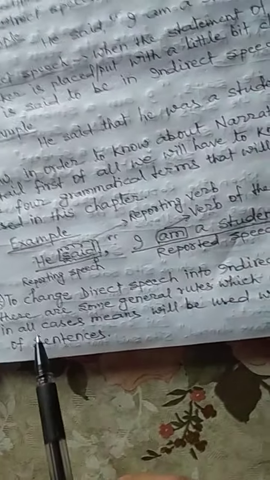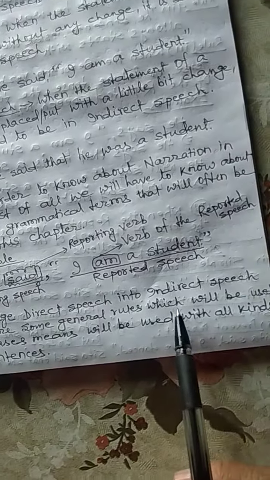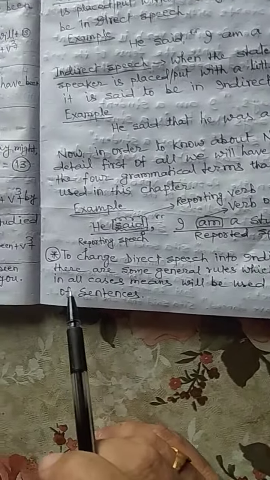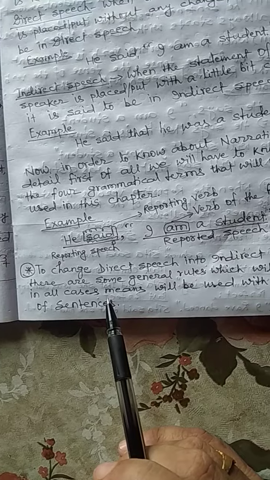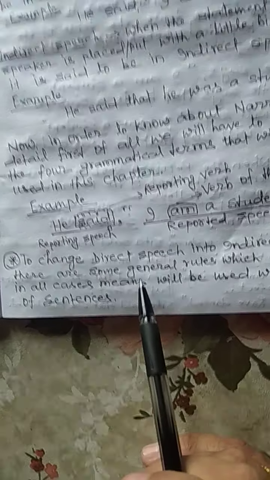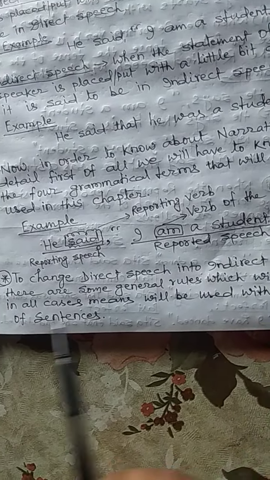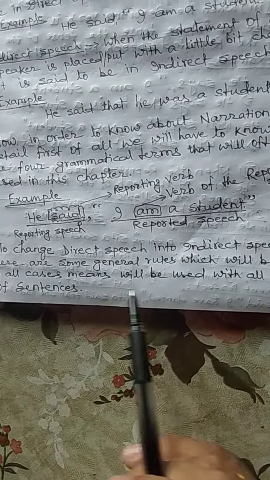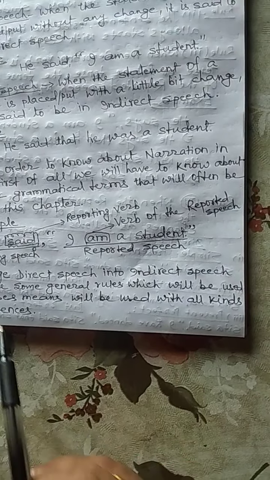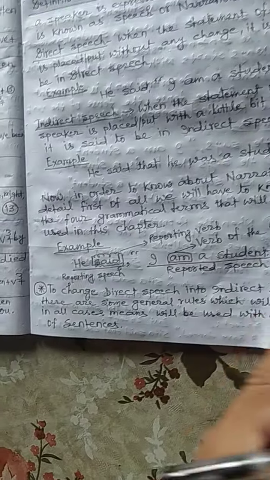Here are some rules to change direct speech into indirect speech. There are some general rules which will be used in all cases, meaning they will be used with all kinds of sentences.